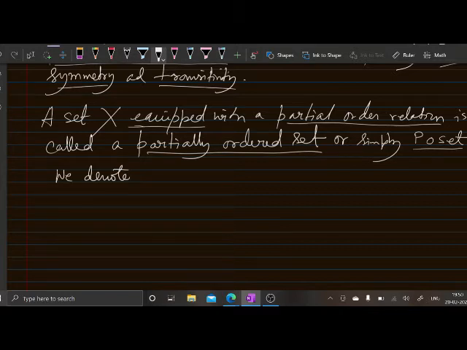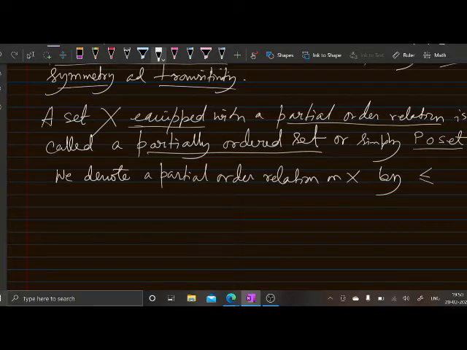So we denote a partial order relation on X by less than or equal to, or sometimes this, or sometimes this.